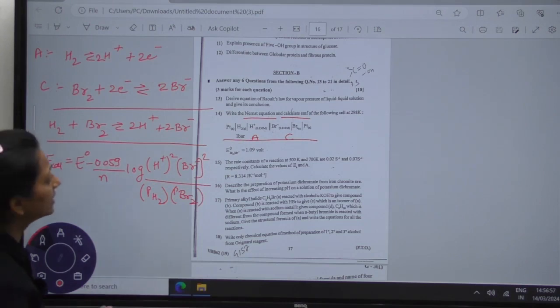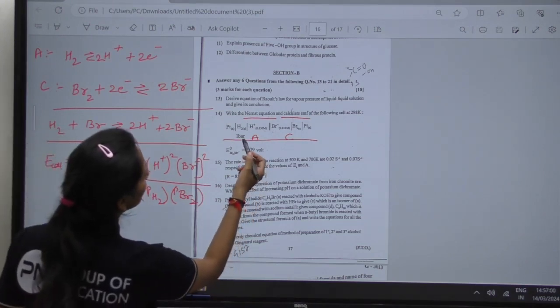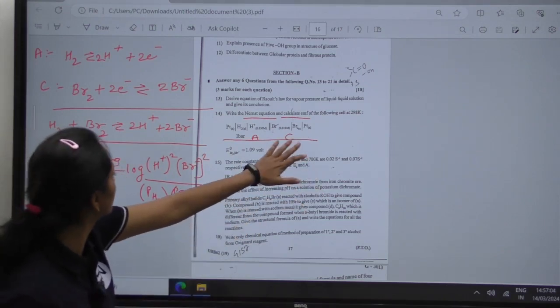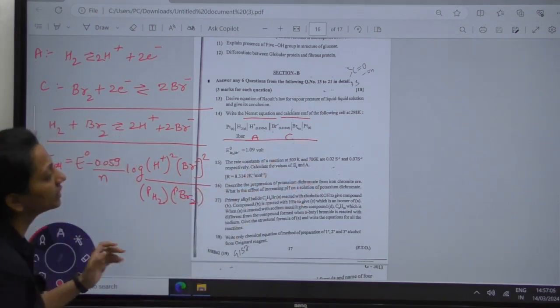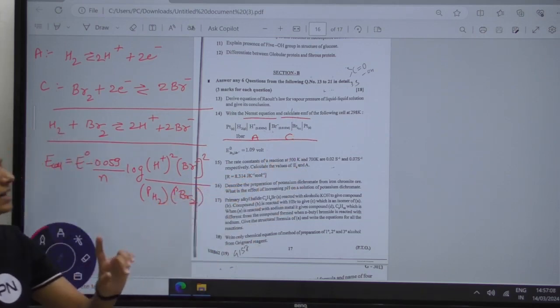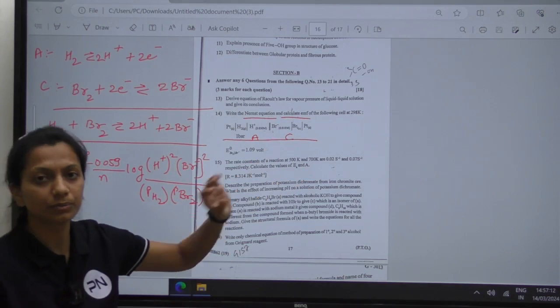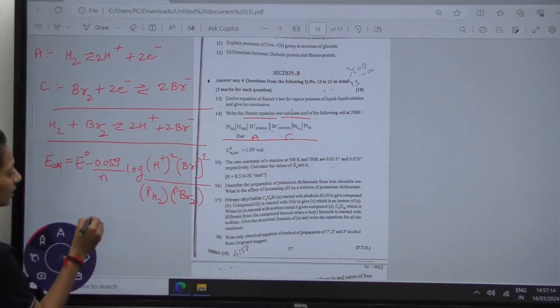In the question the pressures are already given as 1 and 1. Br2 is a liquid so its pressure is not included, and there is no concentration change with Br2. So we simply keep the values.